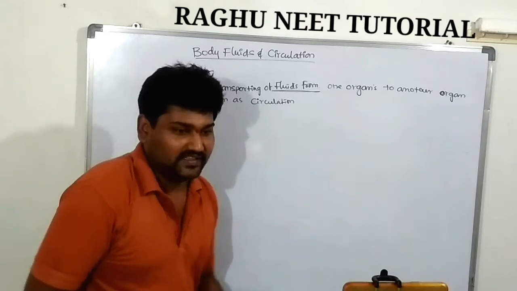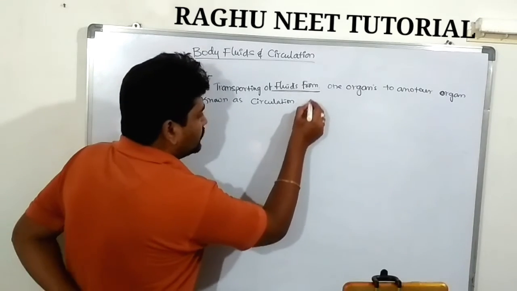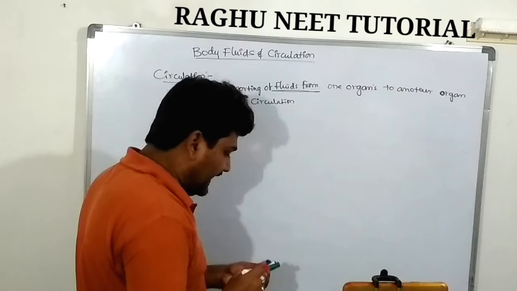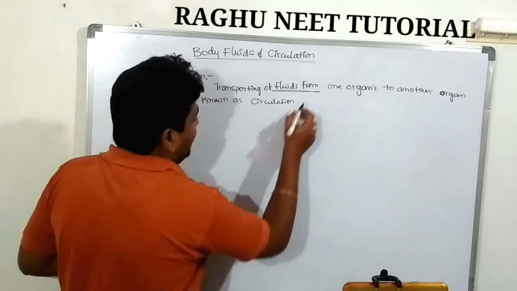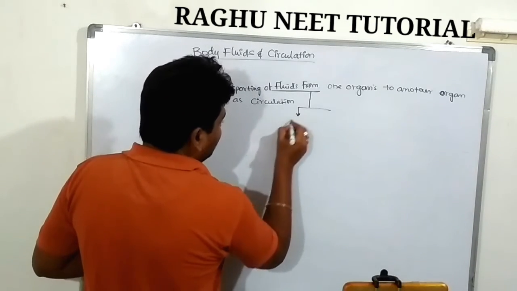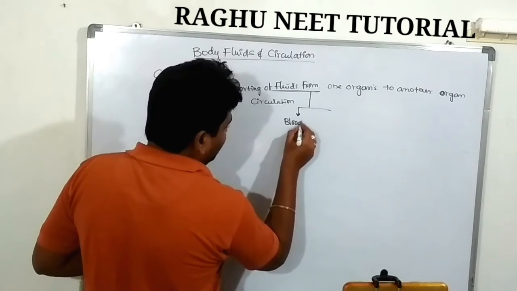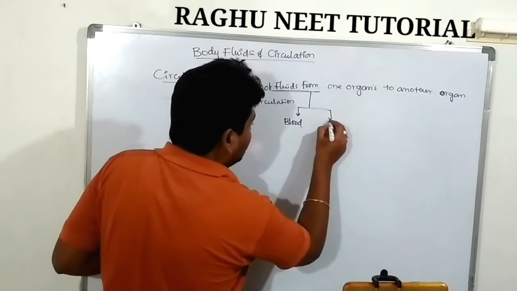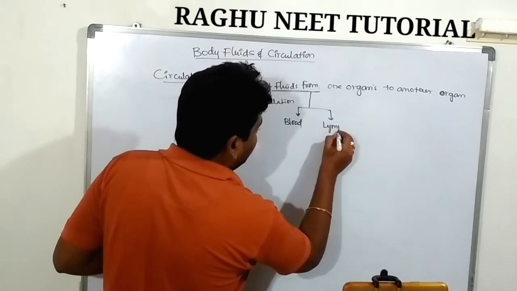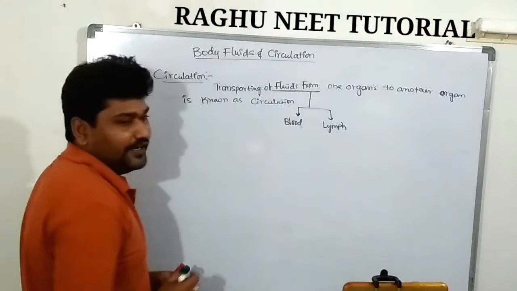So what fluids are there? The fluids are blood and lymph. Blood is one of the fluids, and lymph is the other. Blood and lymph are both known as fluid forms.